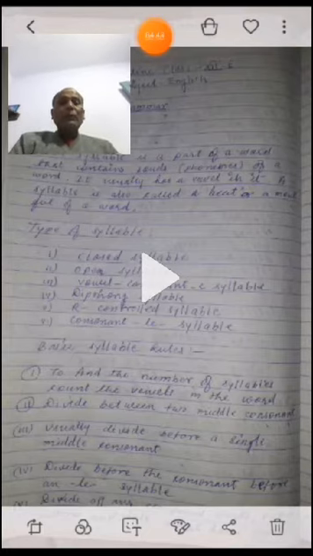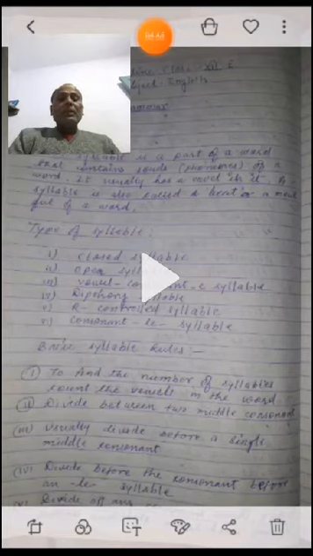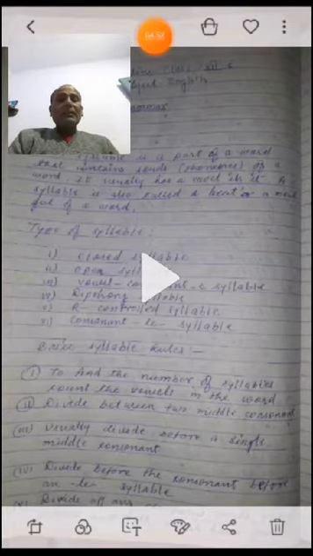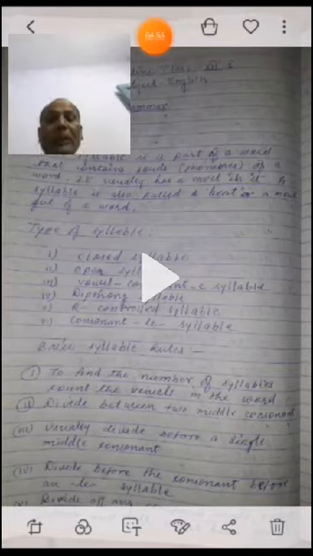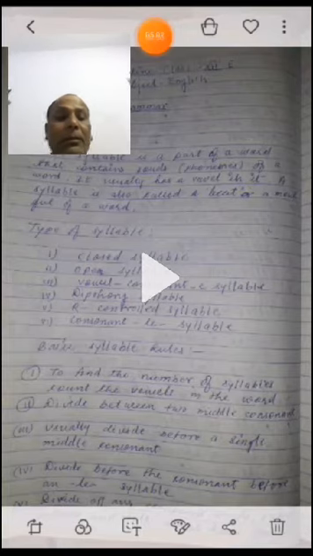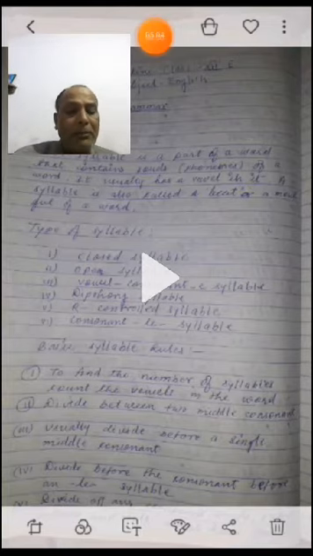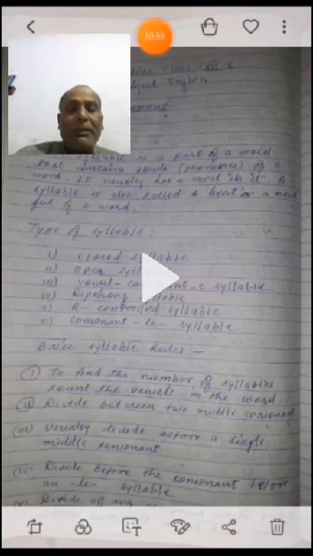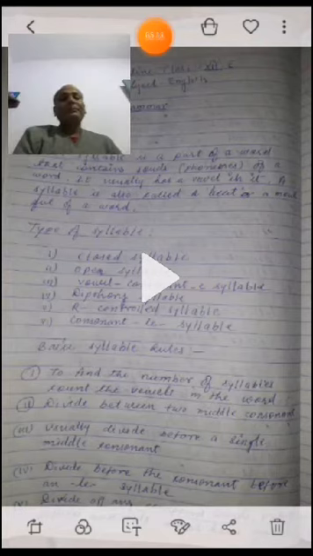Divide between two middle consonants. Usually divide before a single middle consonant. Divide before the consonant on a consonant LE syllable. Divide off any compound words, prefixes or suffixes which have a vowel.